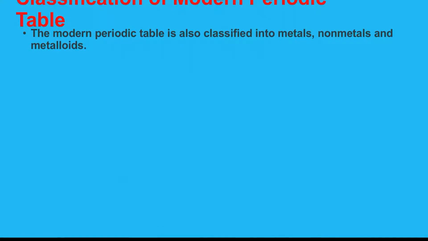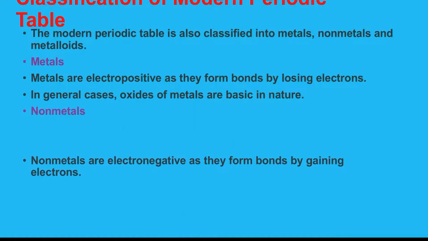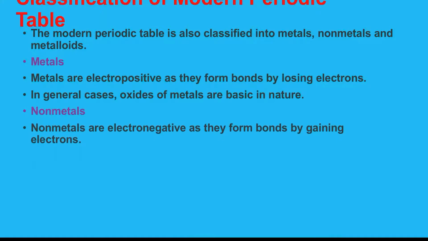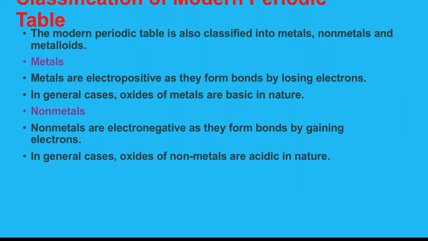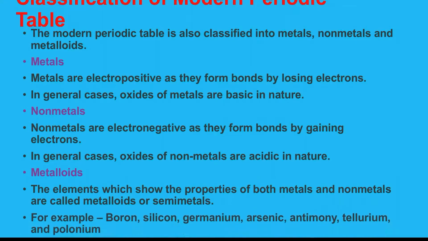Next is the classification of the modern periodic table. It is classified into metals, non-metals and metalloids. Metals are electropositive and form bonds by losing electrons. In general, the oxides of metals are basic in nature. Non-metals are electronegative as they form bonds by gaining electrons, and their oxides are generally acidic in nature. Metalloids show the properties of both metals and non-metals and are called metalloids or semi-metals, like boron, silicon, germanium, arsenic, antimony, tellurium and polonium.